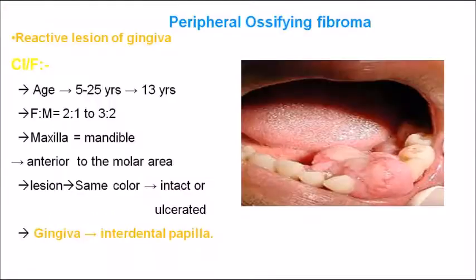Coming to the next one, peripheral ossifying fibroma. It's a reactive lesion of the gingiva. It is seen mostly interdentally, between the teeth, in the interdental papilla. The interdental papilla is mostly affected, and it is the most common location. Peripheral ossifying fibroma is the most common reactive lesion of the gingiva.